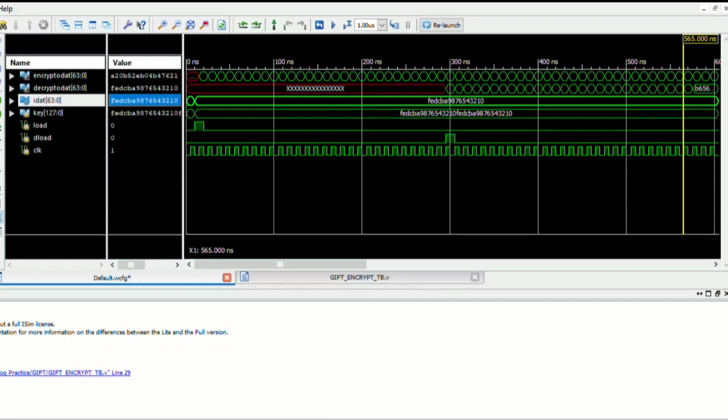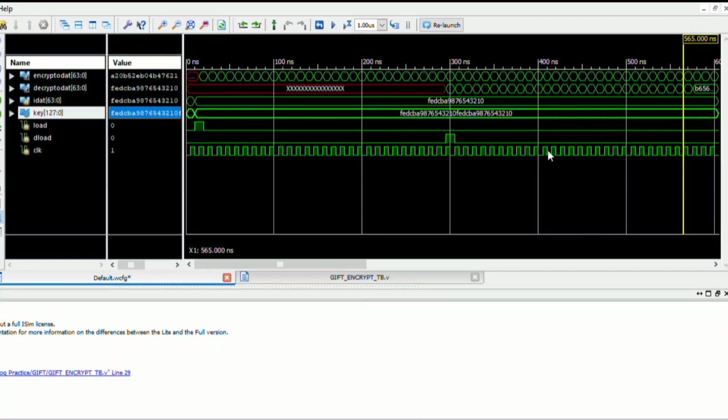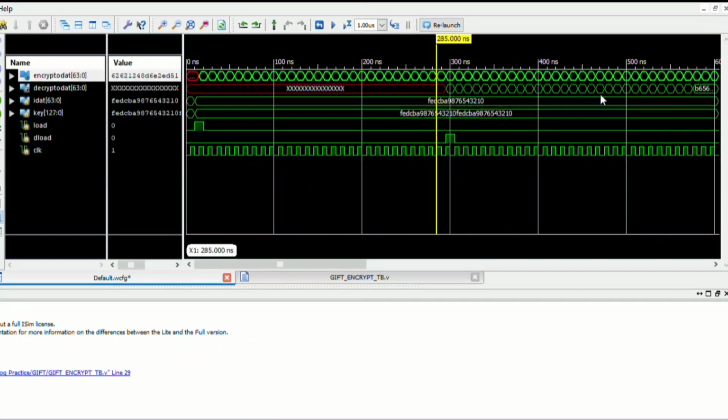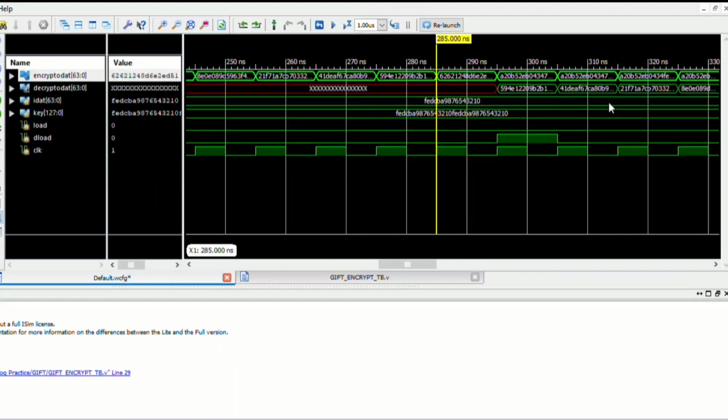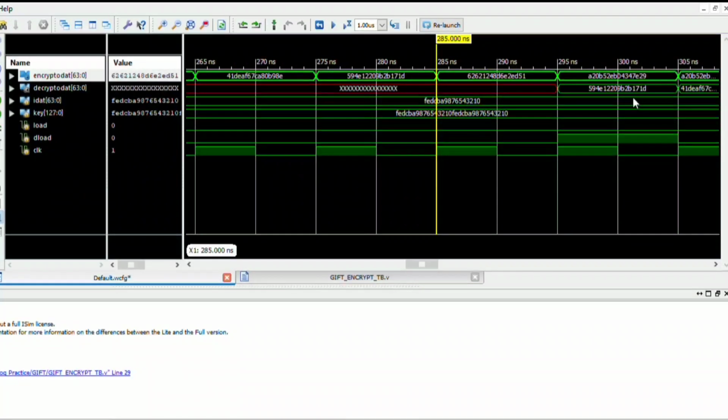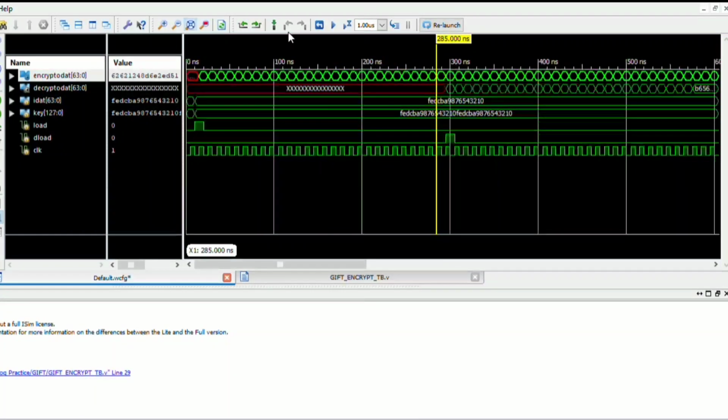This is the output signal waveform of the Verilog implementation of GIFT cryptography algorithm. As you can see here, the input 64-bit data to our code is FEDCBA9876543210, and the 128-bit input key is FEDCBA9876543210 and FEDCBA9876543210 again. After 28 rounds of encryption, we can see the input data has been encrypted into a different form represented by 62621248D6E2ED51. This encrypted data is known as the ciphertext, which is transmitted through the transmission channel to the receiver,